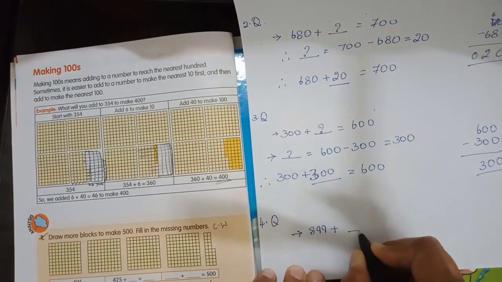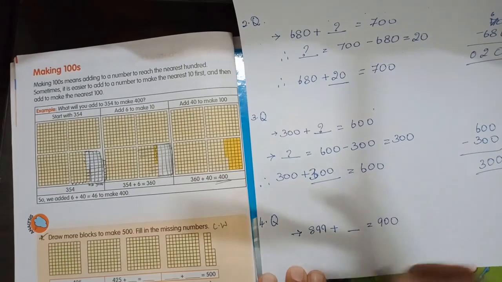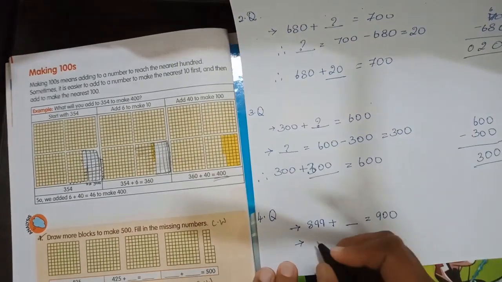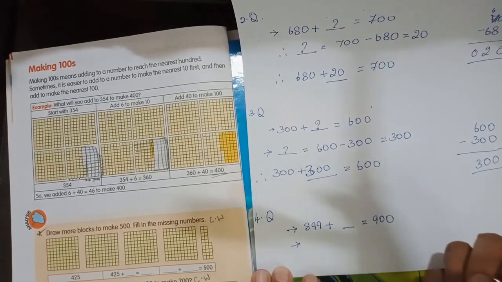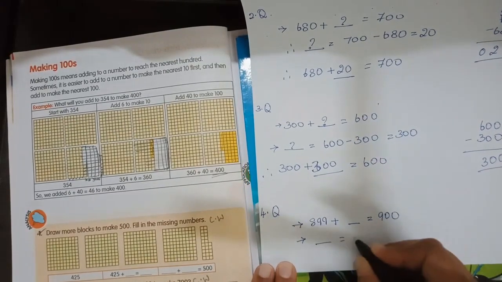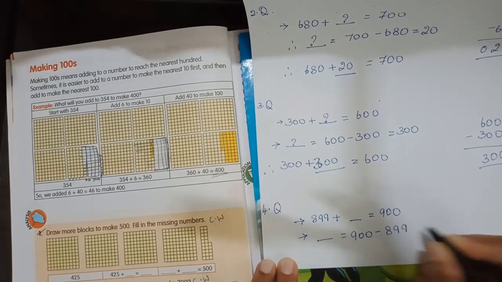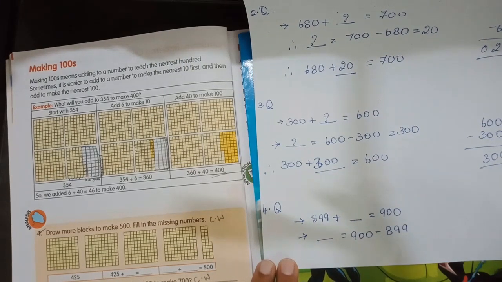899 plus dash is equal to 900. That means, show me the steps, children. It is very easy. That is 1, right? But show me the steps. Dash is equal to 900 minus 899. Yes? That means what?